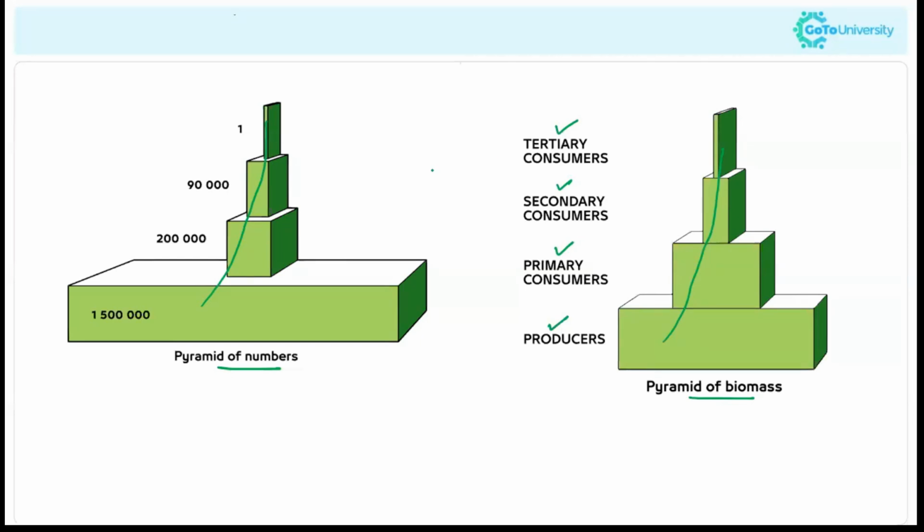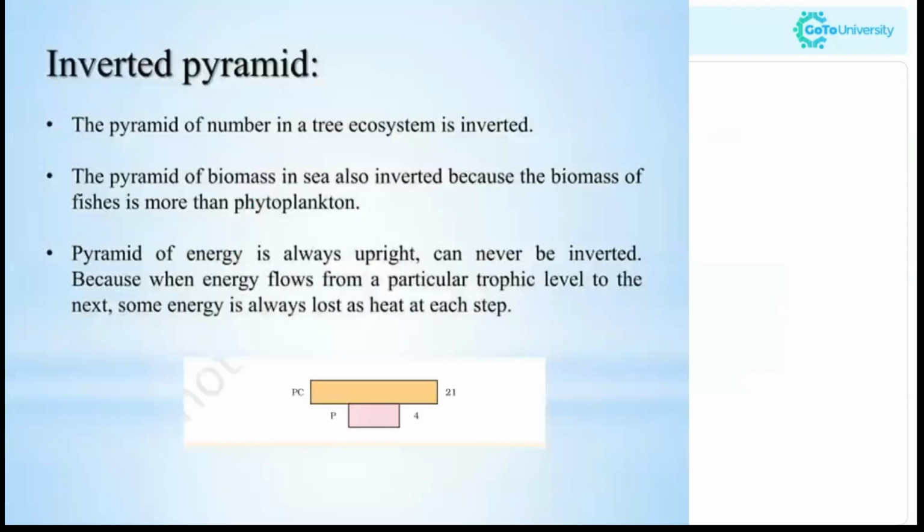Why does it happen? Because out of this 100%, only 10% is transferred to the next level. So the energy that the final apex level consumers receive is very low compared to the producers. So it will show a normal pyramid, which has a higher value at the base level and a low value at the top level.